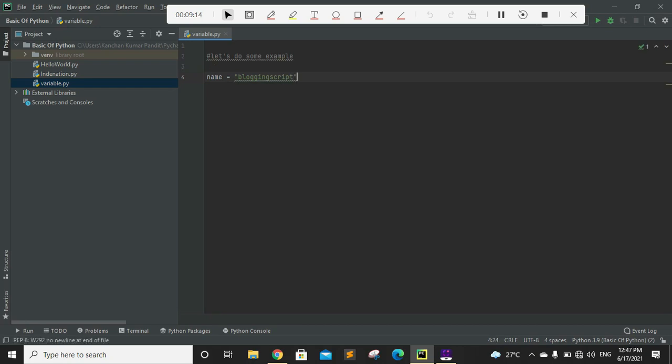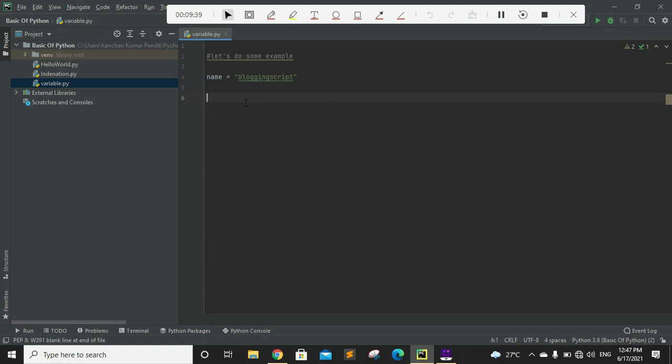Okay, so I have created a variable called name and given it a value in the script, right? So my variable is created, and I have not violated any of the four thumb rules. I have created my variable name with a letter, and it's not starting with any number. It doesn't have any special character in it.